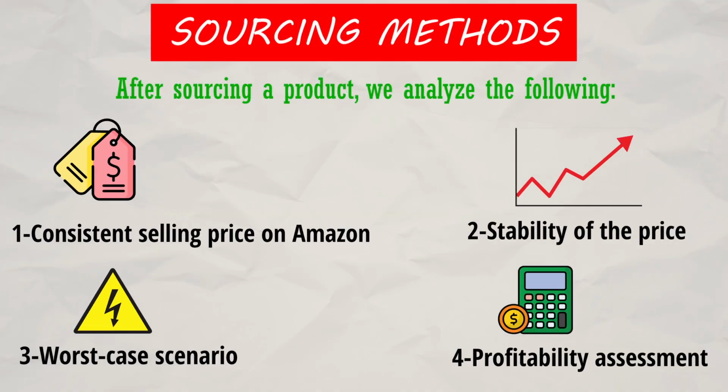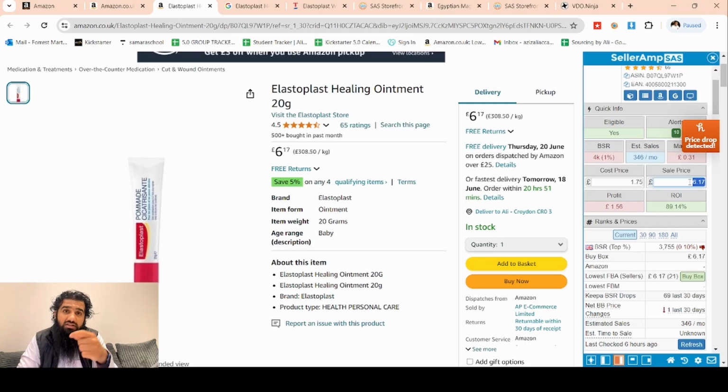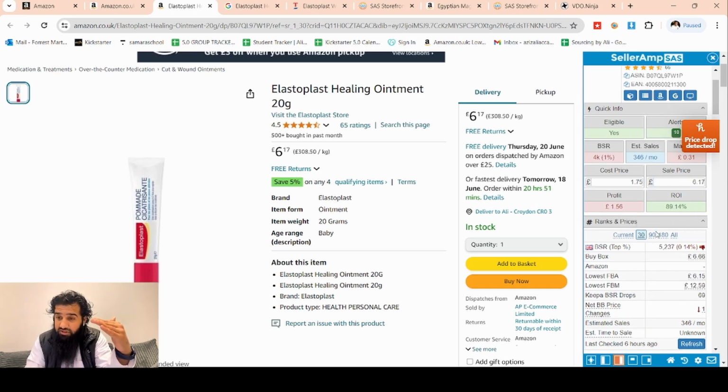When we go on this listing, would we be able to achieve this price, or will this price go down? Because if the price goes down by other sellers, then we can price it as much as we want, no problem, but our product will not sell. So we want to see that this price is achievable. How do we see? On Seller Amp, we can check the 30 days average, £6.66, so it's above £6. The 90 days average, again above £6. The 180 days, again above £6. So straight away from Seller Amp, we see that the prices are stable at £6 plus.